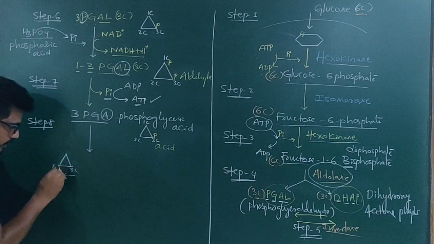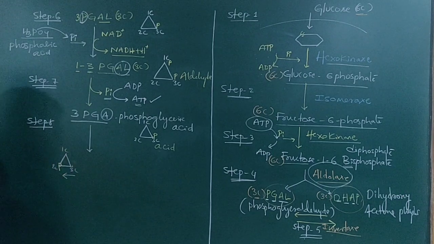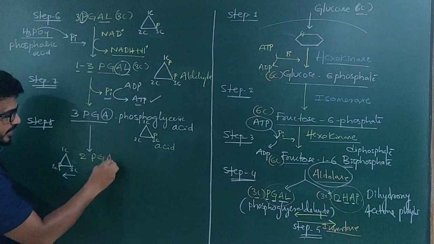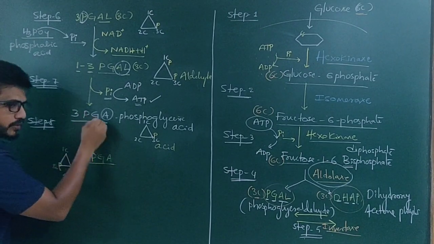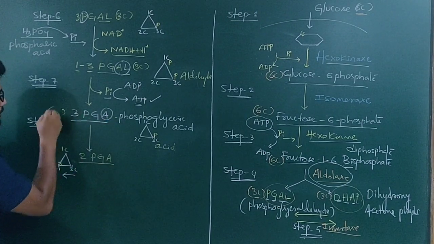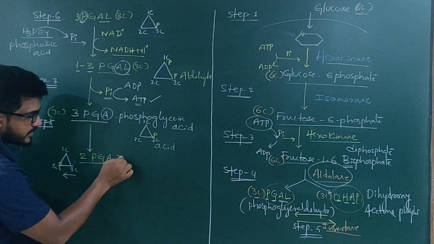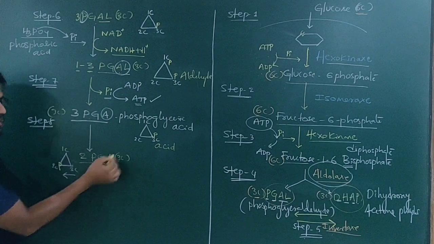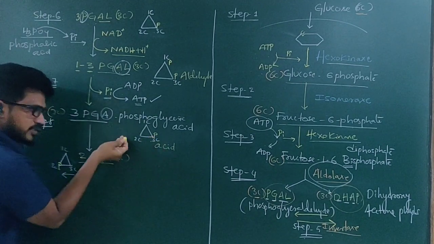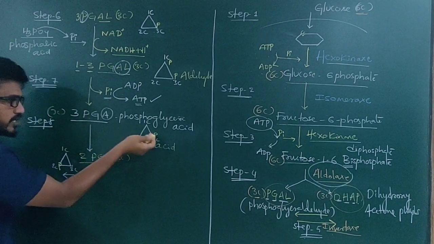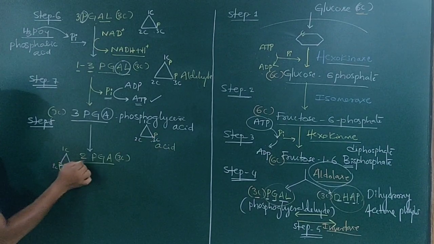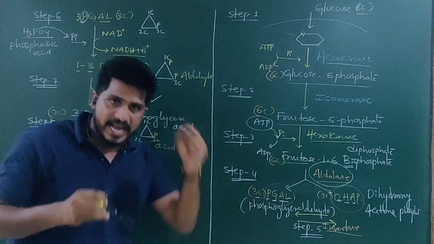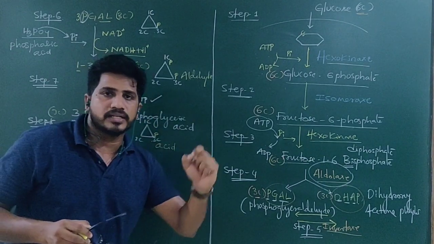The first carbon remains there. Then this name is called 2-PGA. This is also phosphoglyceric acid. It is also 3 carbon. But why does 3-PGA become 2-PGA? Because the phosphate at the third carbon shifted, mutation, changes from 3 to 2. So that number has been changed for the attachment of phosphate. That's why it's called 3-phosphoglyceric acid becoming 2-phosphoglyceric acid.